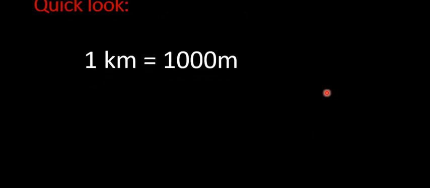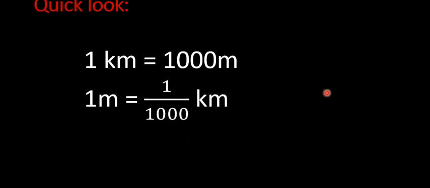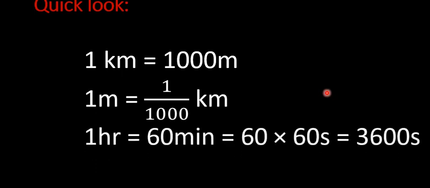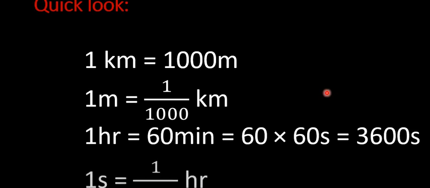We know that 1 kilometer is equivalent to 1,000 meters, and also 1 meter is equivalent to 1 over 1,000 kilometers. 1 hour is equivalent to 60 minutes, and 1 minute is equivalent to 60 seconds. So it implies that 1 hour is equivalent to 60 times 60 seconds, which gives us 3,600 seconds. Also, 1 second is equivalent to 1 over 3,600 hours.